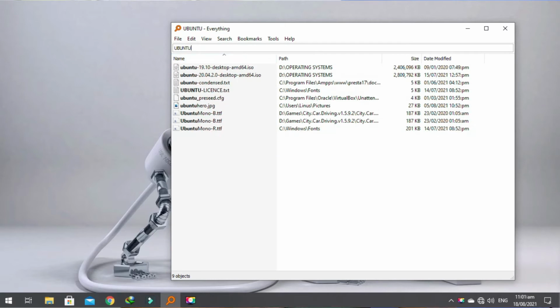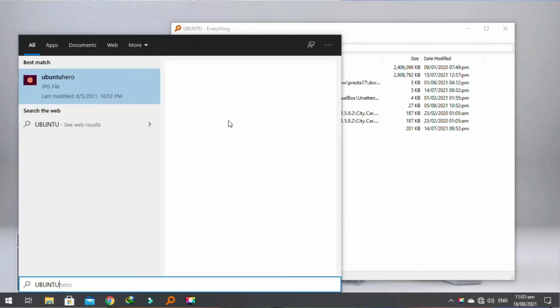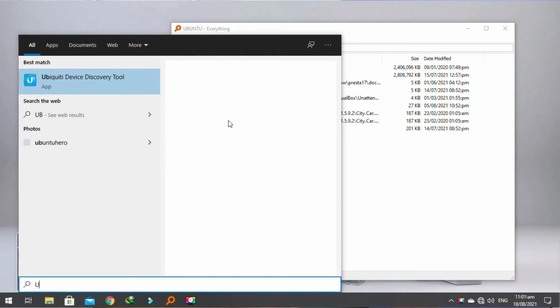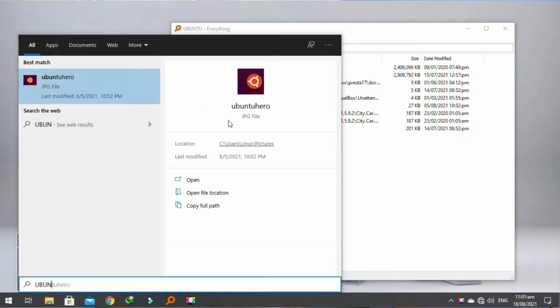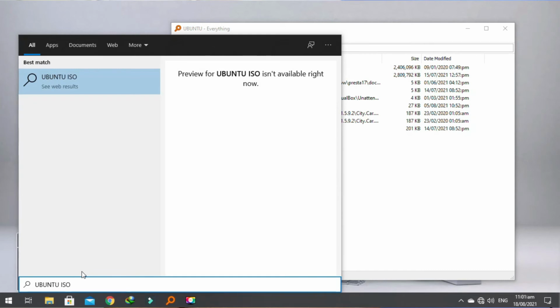Even the Windows search engine isn't this fast. Let's do a quick comparison. Let's use the normal Windows search, start menu, and type in what we're looking for, Ubuntu. It takes a while, it's flipping through different things and trying to scan, but Search Everything found it like years ago. So this is a very good searching tool that you must have on your machine. Why I like it is just that quick.